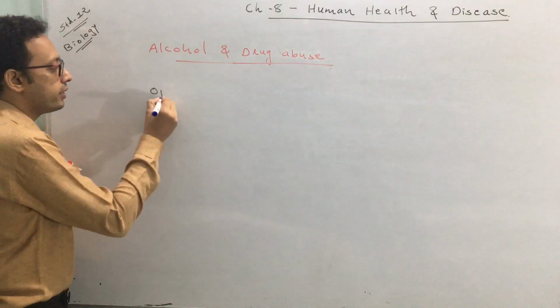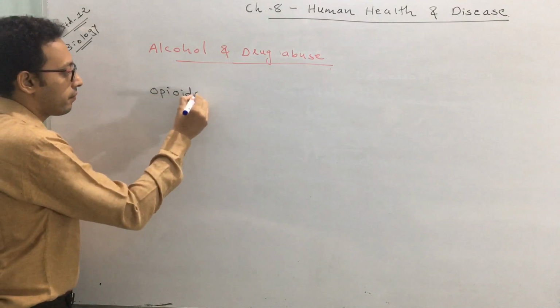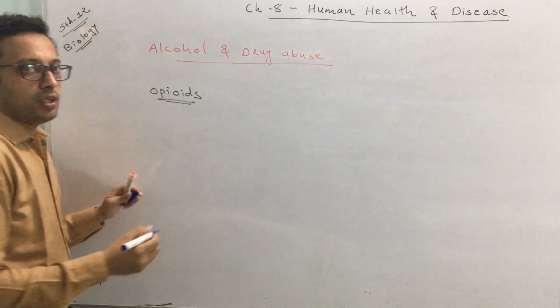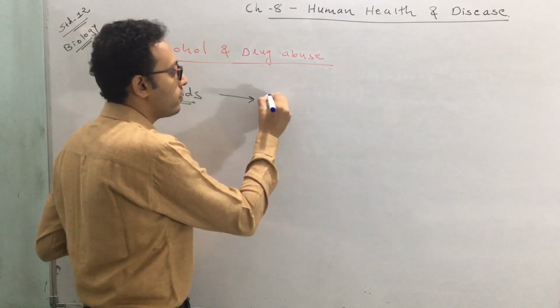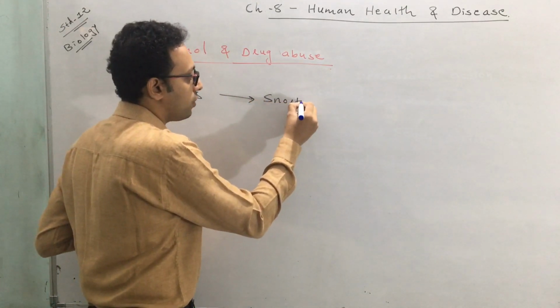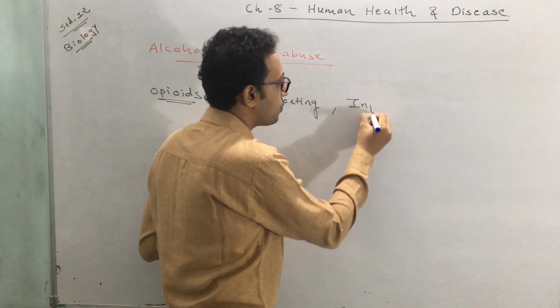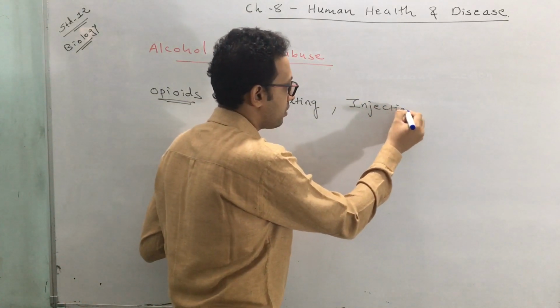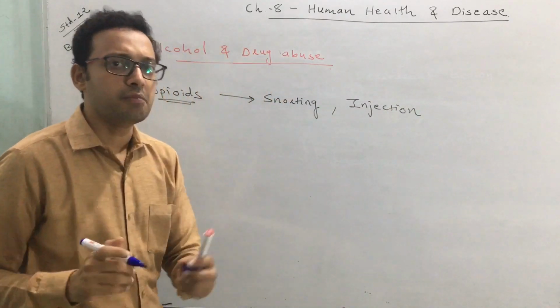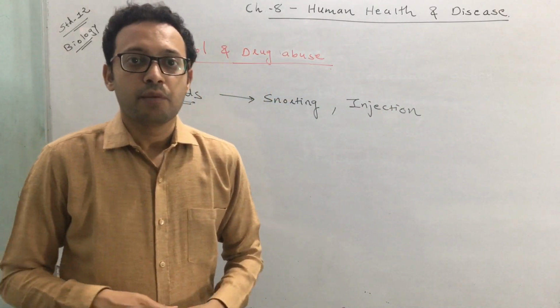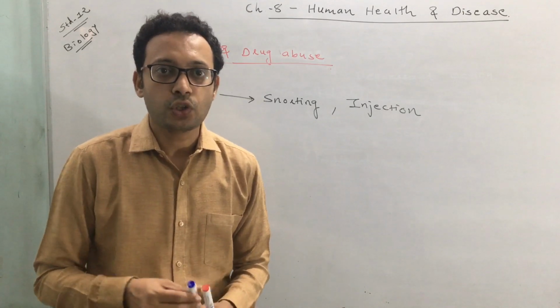Start with opioids. Opioids are consumed in two ways. The first one is called snorting, and the second one is injection. You might have seen in movies that people take drugs through snorting.